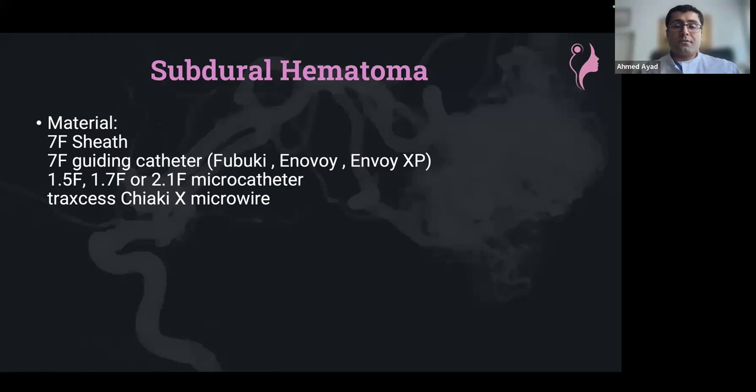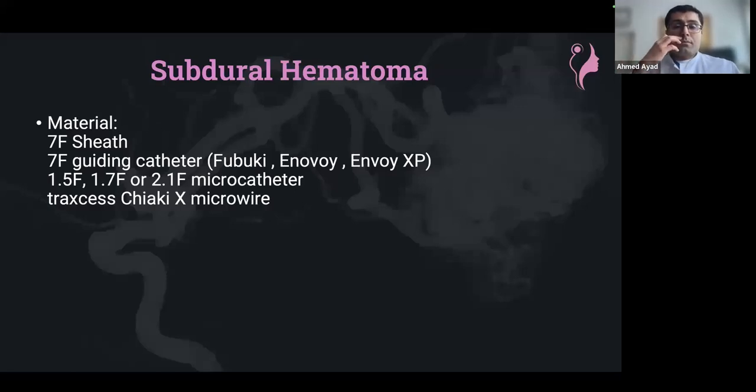Which catheter do we use? I think you can use anything that is going to be stable. If you are talking about subdural hematoma, whether it's Fubuki or Envoy XP, which is more stable. And usually we use the Echelon microcatheter for doing this. Could you use a larger microcatheter for this? I heard from some colleagues who use a 27 microcatheter, aiming for wedge and injecting some liquid embolic.